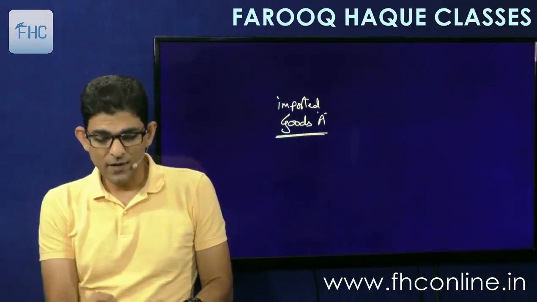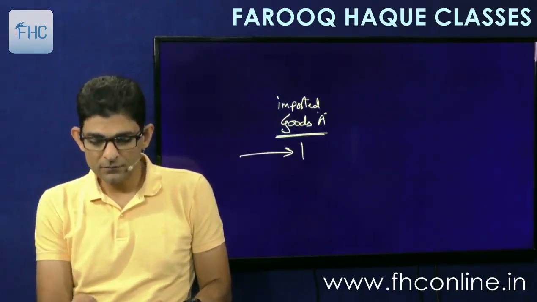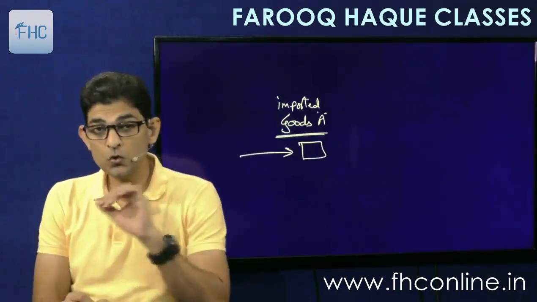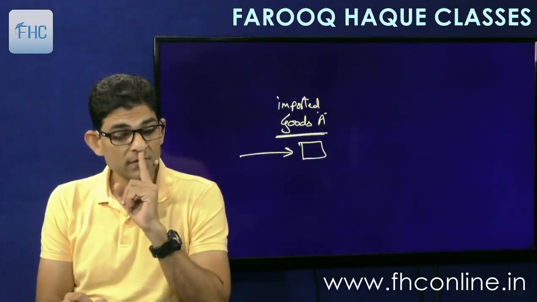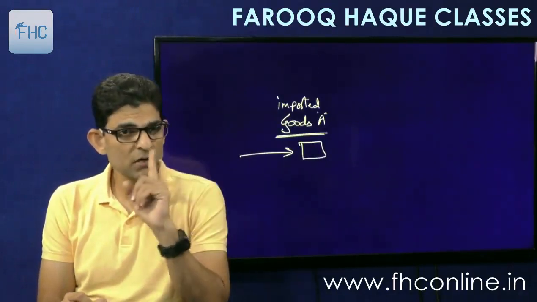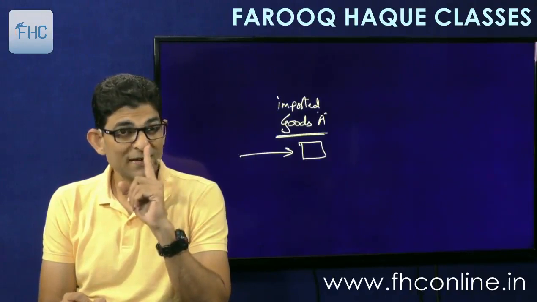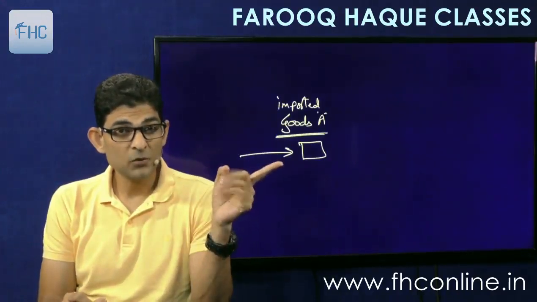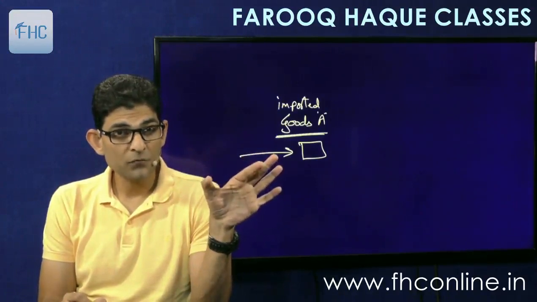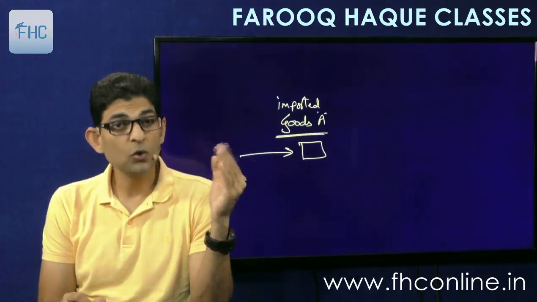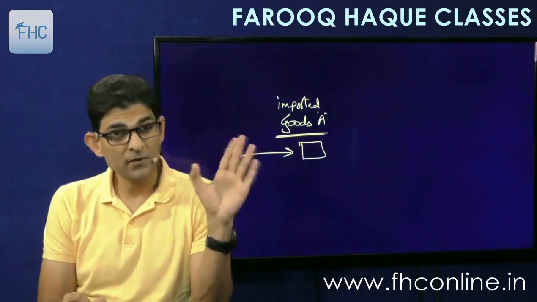Anyway, I've imported these goods, they are lying with me. So what I can do is pay provisional duty on this. Remember section 18, that if the value cannot be determined, you can apply to the proper officer for allowing you to pay duty on a provisional basis and remove the goods.